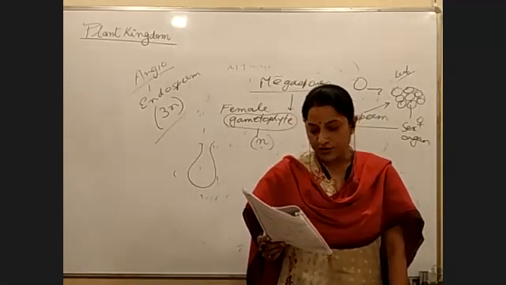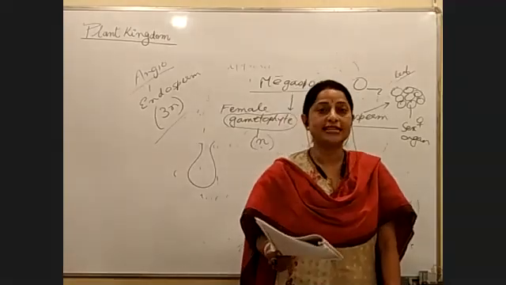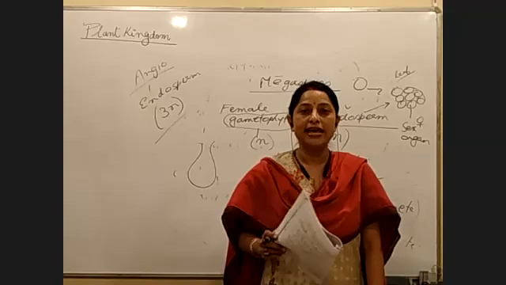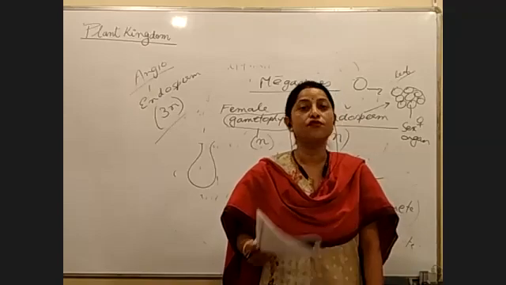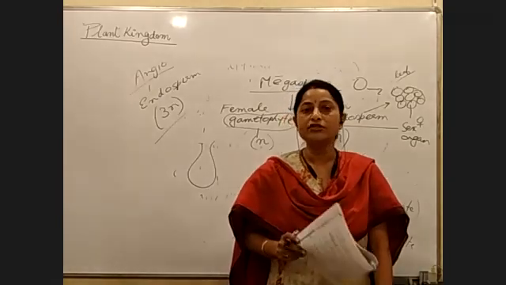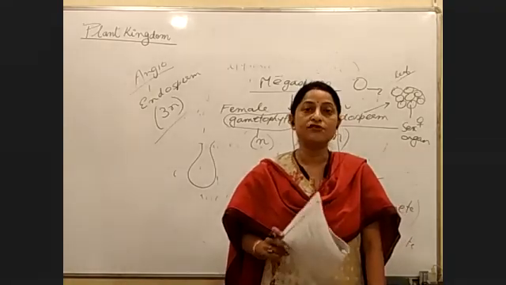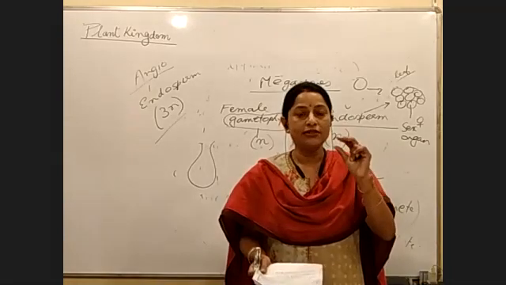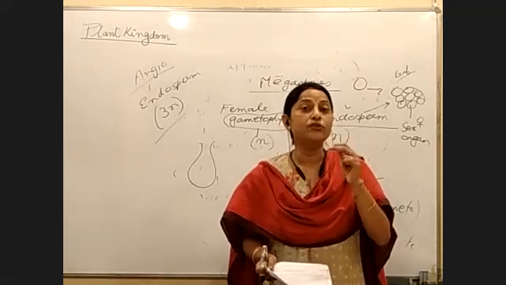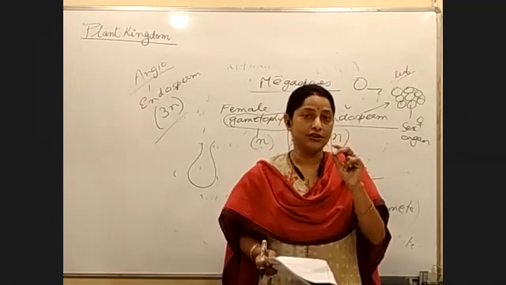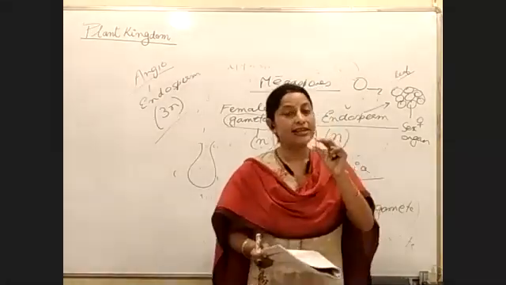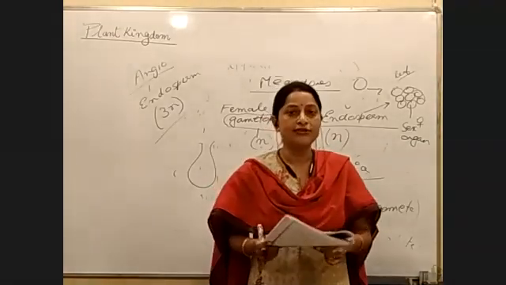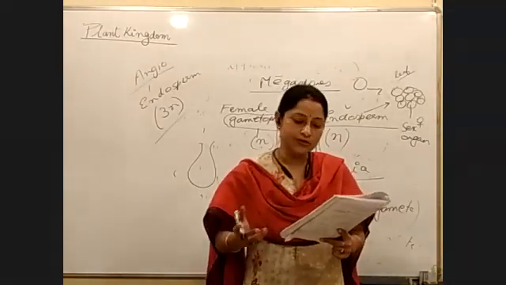gametophyte is reduced and it is represented by pollen grains. Etu pra question ahe. Reduced male gametophyte is a characteristic of which group of plants? Reduced male gametophyte is a characteristic of gymnosperms and also angiosperms. Reduced kya hote? Because that pollen grain is a very minute structure. It is a small structure, right? And it stays for a very less time. Right? So it can reduce. So reduced gametophyte ko dekha pa gymnosperms or angiosperms.